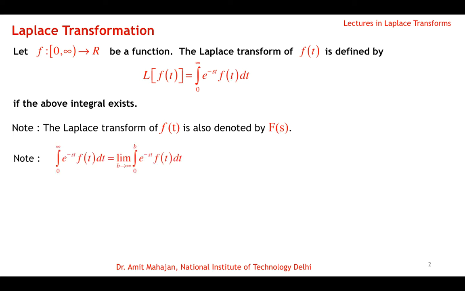The second thing to note is that the right hand side improper integral is to be solved, and we know that it can be written as limit b tends to infinity of the integral from 0 to b of e raised to power minus st f(t) dt. Okay, so by definition the Laplace transform of any function is this integral value if this integral value exists.